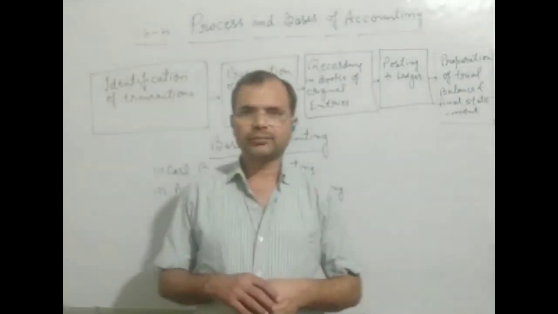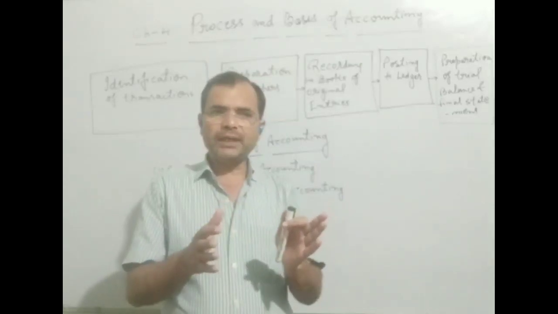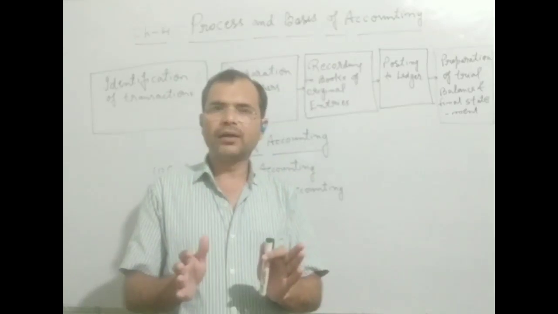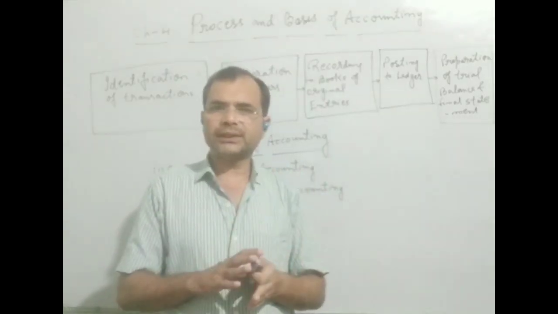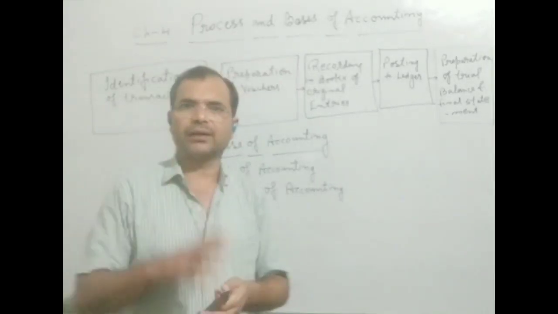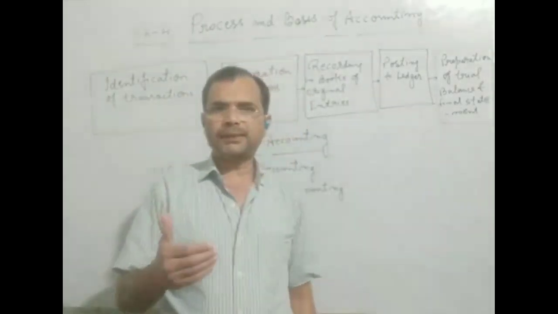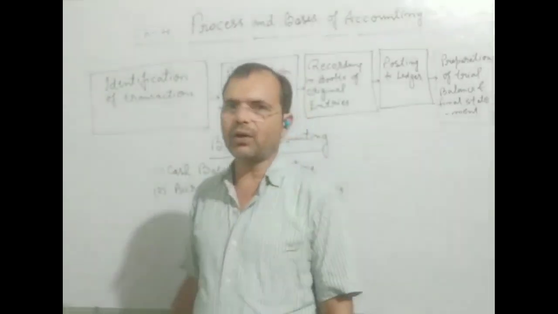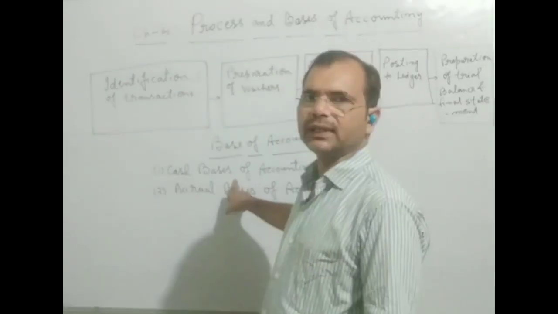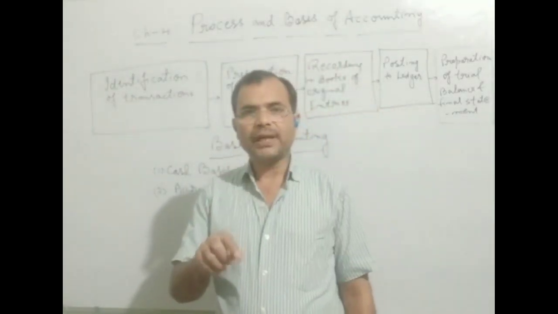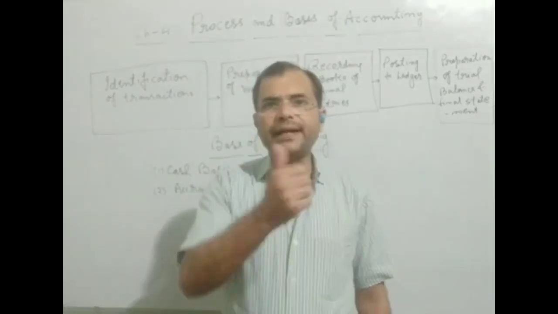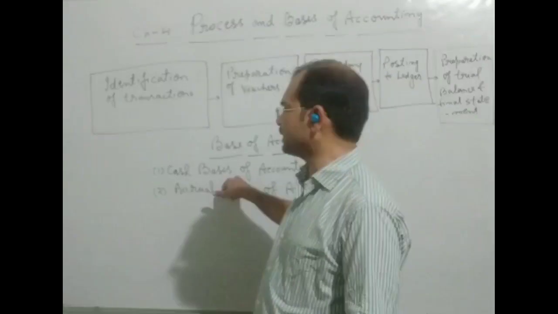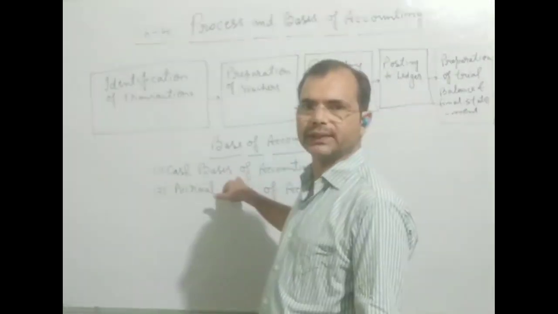In this basis of accounting, we only record those transactions which are of cash nature. Suppose any businessman sells goods in cash, it will be recorded in cash basis. And if a person sells on credit, that will not be entered in cash basis. Means only cash transactions will be recorded in cash basis.